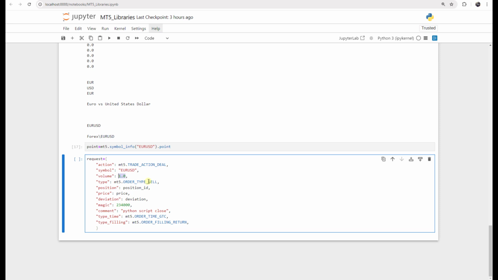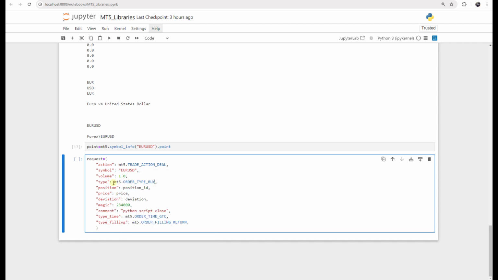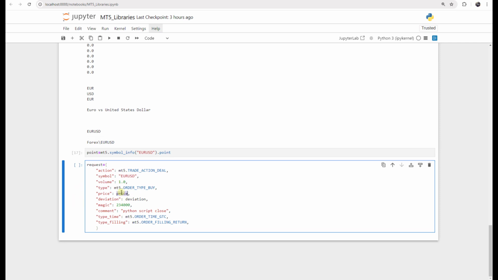And the type, here it is sell. We can say I want it to be the order type buy. I want to just buy. Then this position, we will use it when we want to modify an open order, so I just delete it. We don't need it. And the price, I want it to be at the ask price.